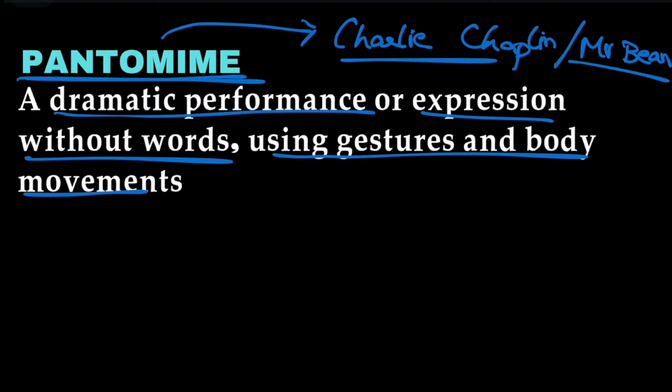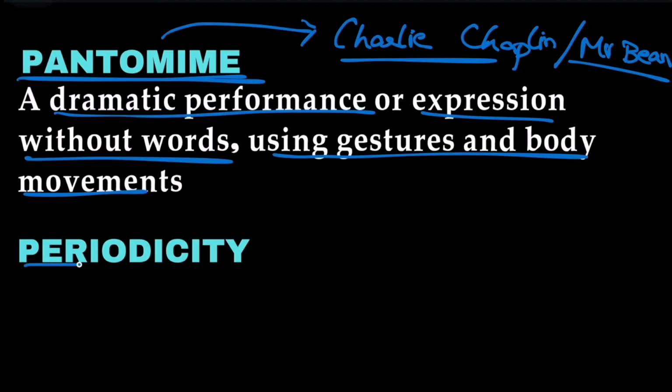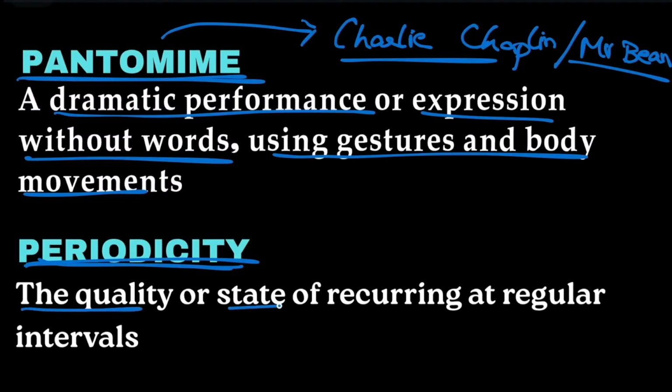So these two characters, instead of any words, just with the help of gestures and body movements, made the best performances over the internet. So pantomime means a dramatic performance or expression without words, using gestures and body movements. And the next word is periodicity, occurring at a particular interval of time. The quality or state of recurring at regular intervals is called periodicity.